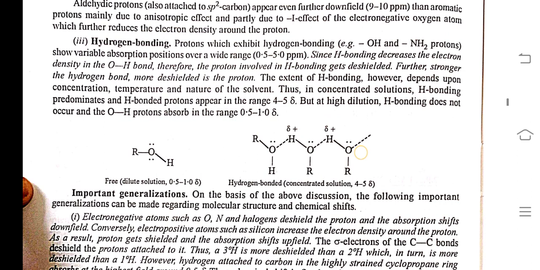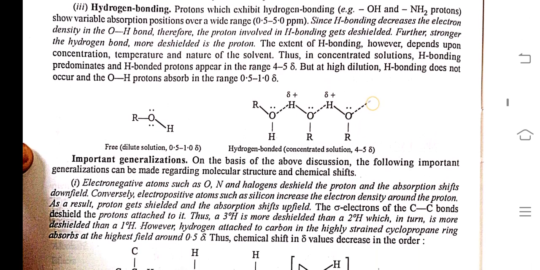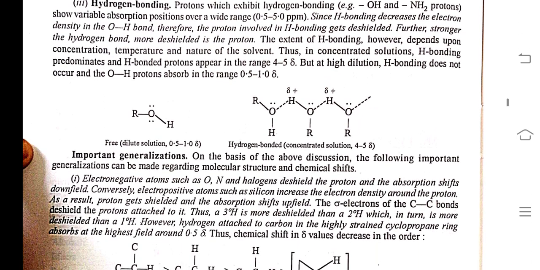The extent of hydrogen bonding, however, depends upon concentration, temperature, and nature of the solvent. Thus, in concentrated solution, hydrogen bonding predominates and hydrogen-bonded protons appear in the range 4 to 5 delta. But at high dilution, hydrogen bonding does not occur, and the OH proton absorbs in the range 0.5 to 1.0 delta.